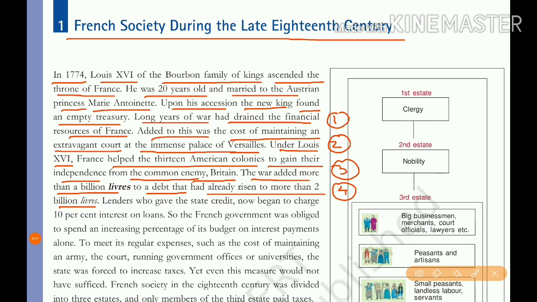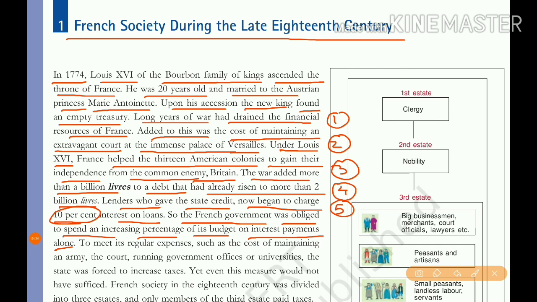Next, the lenders who gave the state credit, that is, loans to the country, now began to charge 10% interest on loans. This is reason number 5. So the French government was obliged to spend an increasing percentage of its budget on interest payments alone.